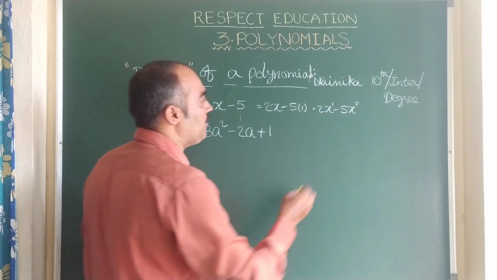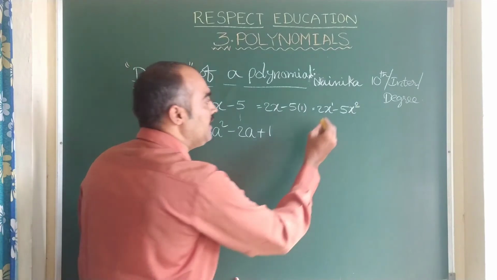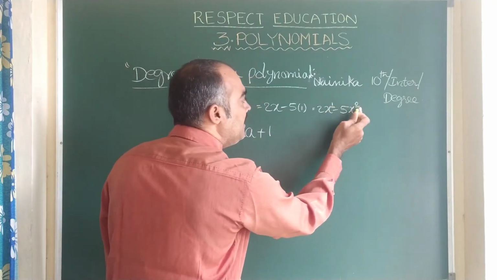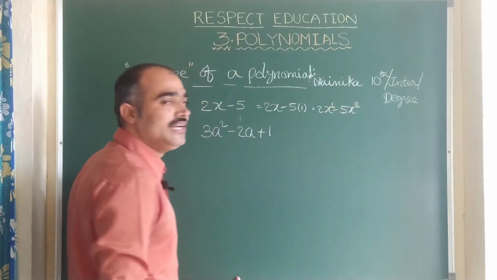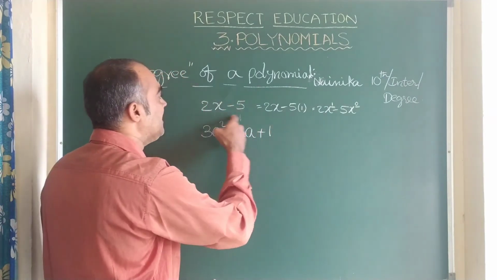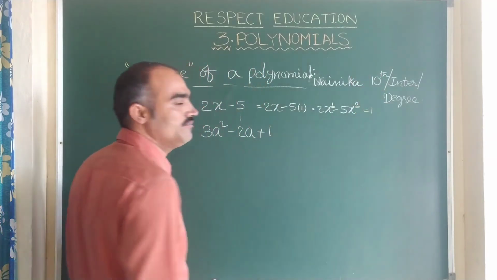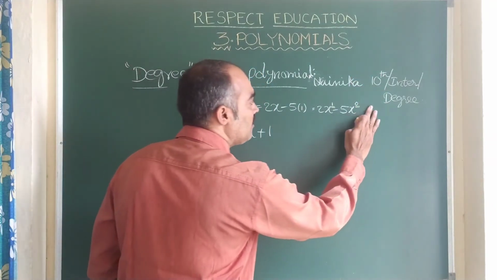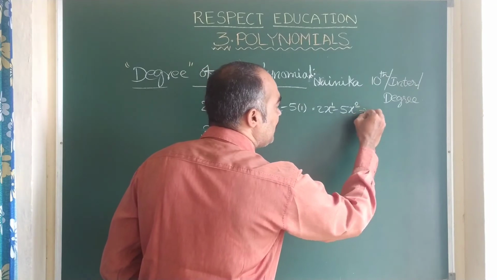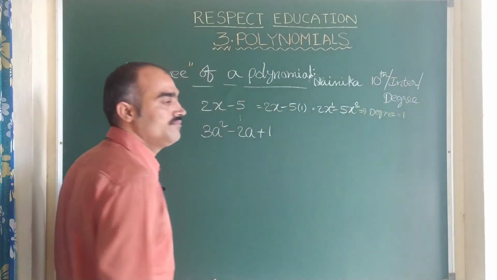Now you see the powers, children. This power is 0. This power is 1. Between 0 and 1, which is the highest power? 1 is the highest power. So its degree is 1. 1 is the highest power, so its degree is 1. If I write it as equal to 1, you will be confused, so I am writing here: its degree is 1.